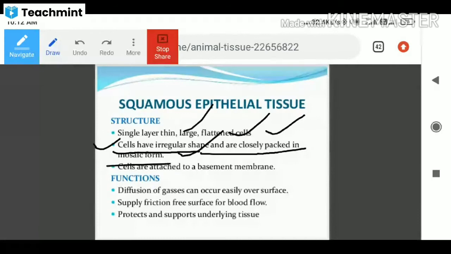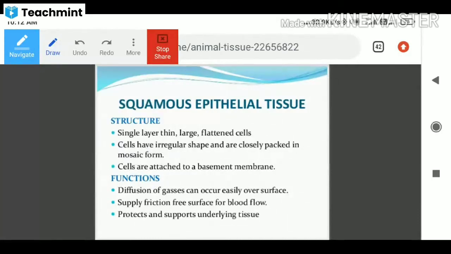Single layer, thin, large, and having flattened cells. What is the structure again? Cells have irregular shape and are closely packed in the mosaic form. Cells are attached to the basement membrane.